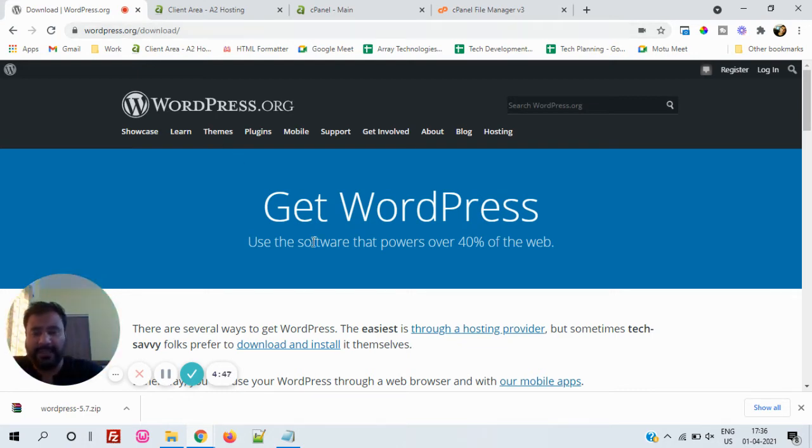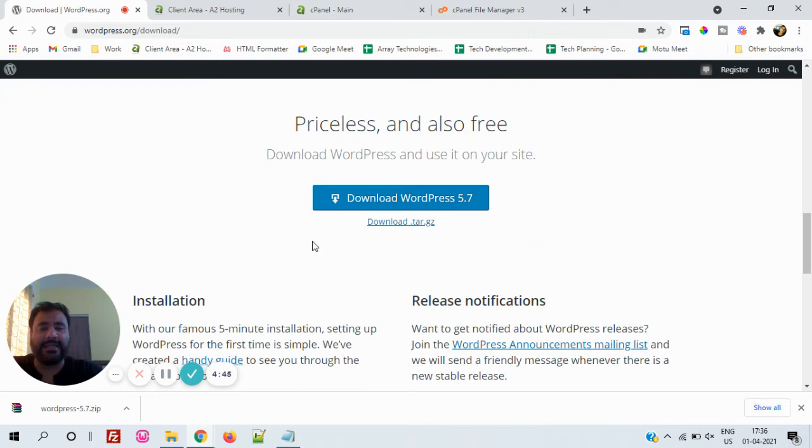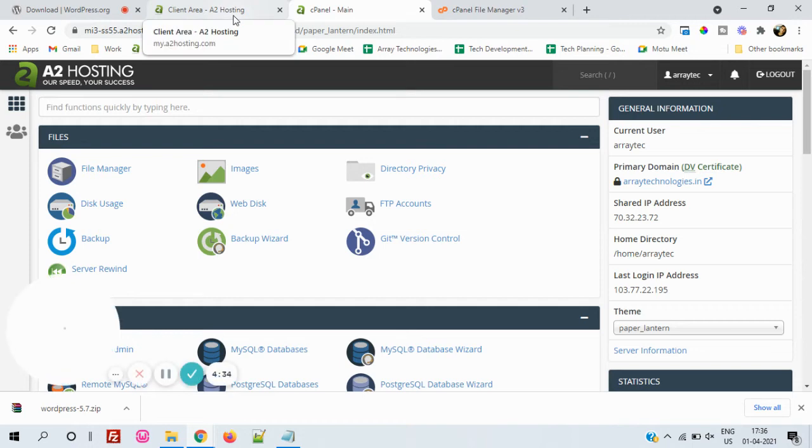Here, once you go over there, you can scroll down and see the latest version to download, WordPress 5.7. If you look at the bottom left, I've already downloaded it. After that you have to go to cPanel. In my case I'm using A2 Hosting, which is a good hosting service provider. I will let you know about this later on.